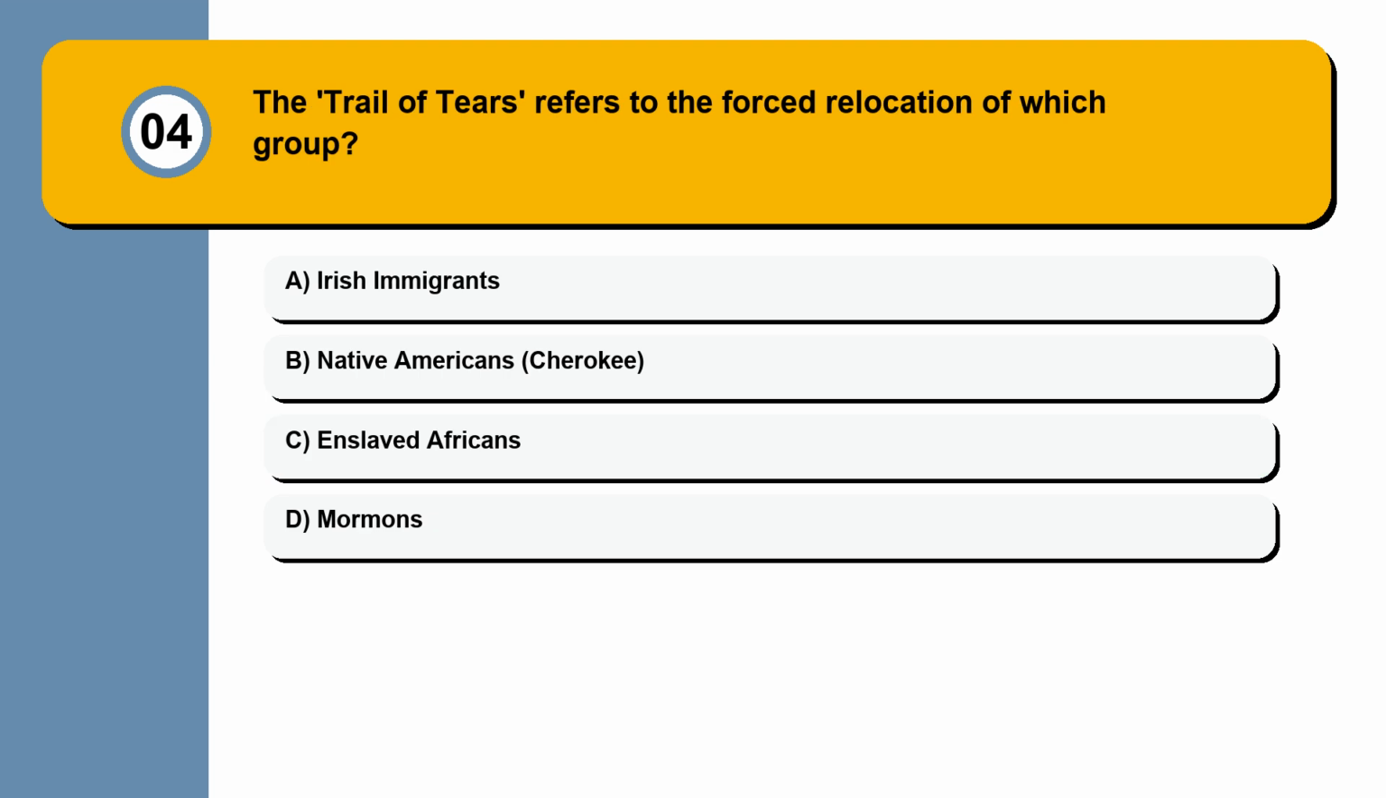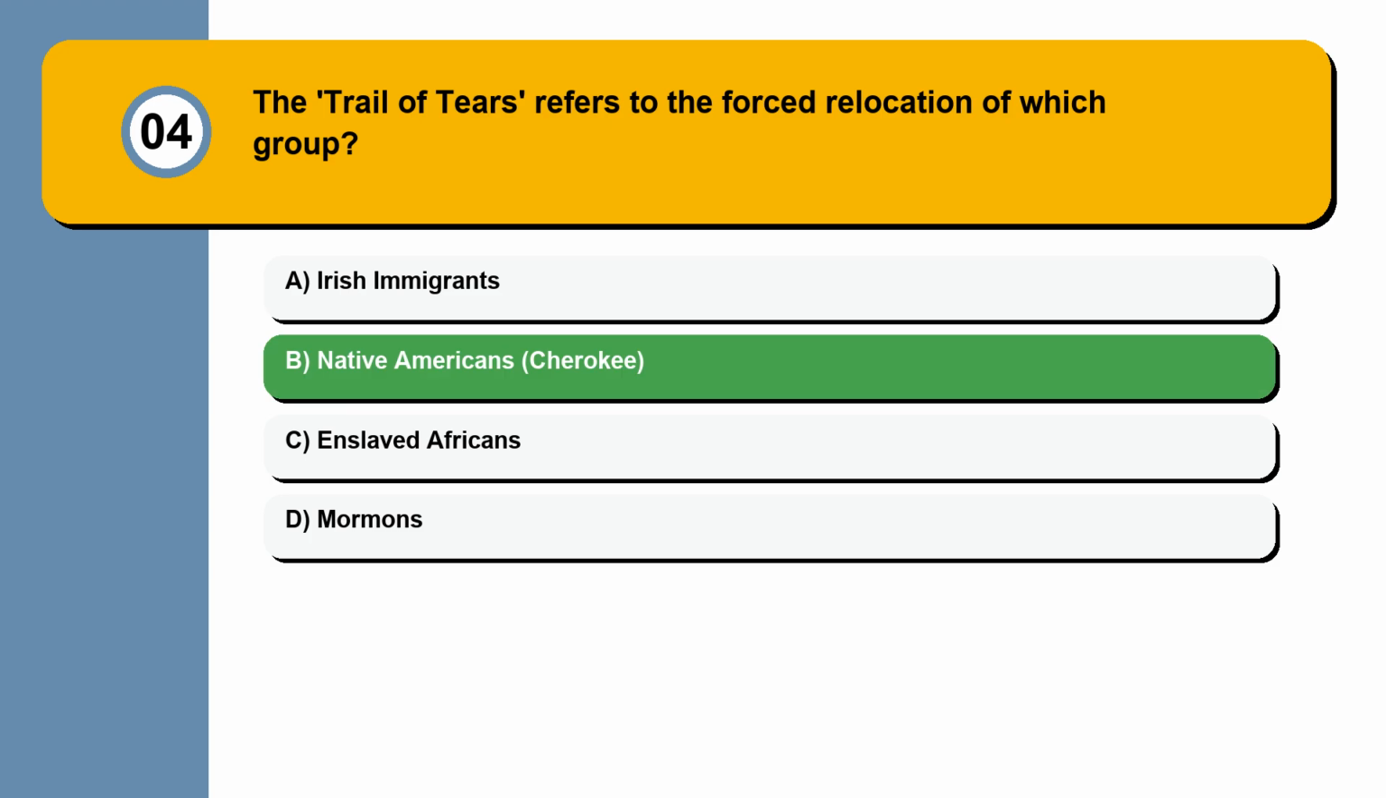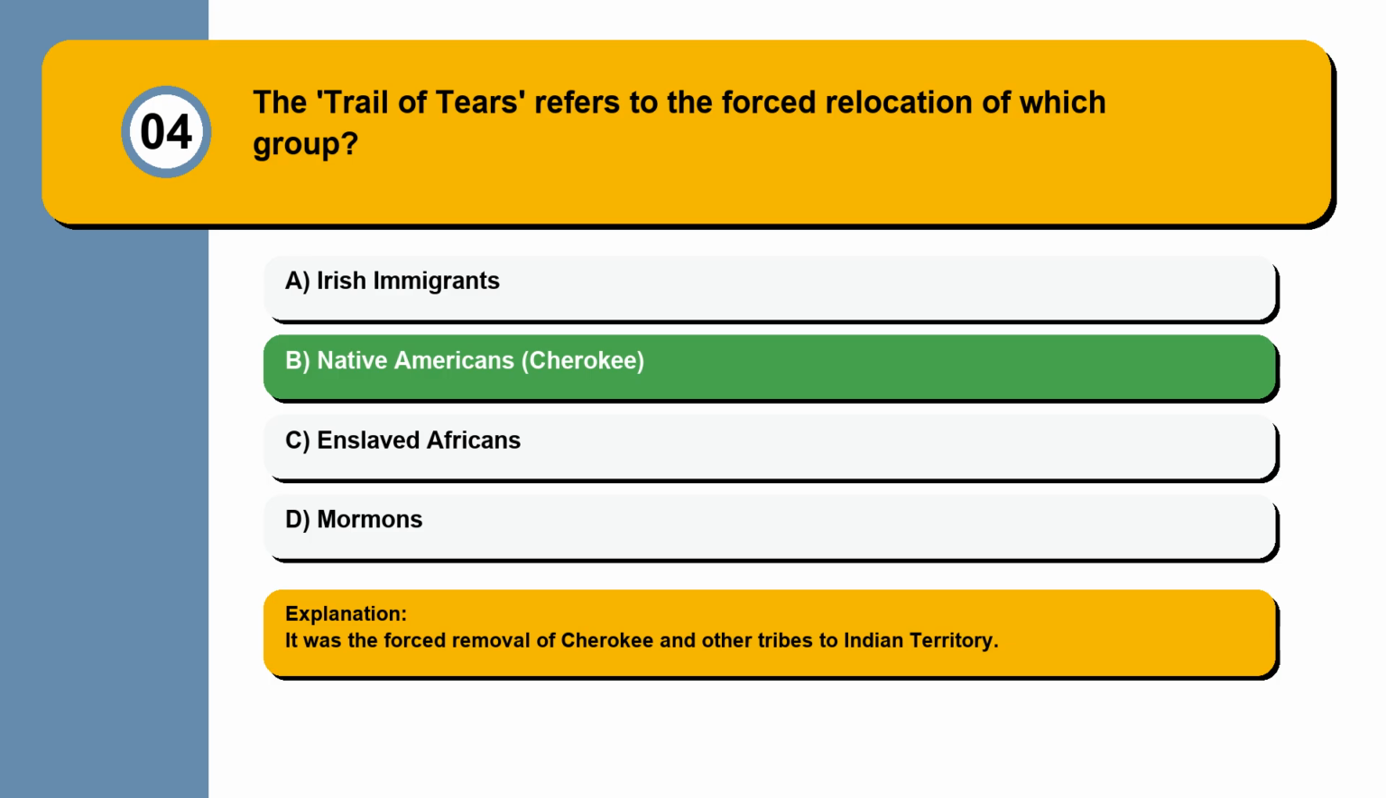Question 4. The Trail of Tears refers to the forced relocation of which group? Irish immigrants, Native Americans, Cherokee, enslaved Africans, Mormons. It was the forced removal of Cherokee and other tribes to Indian Territory.